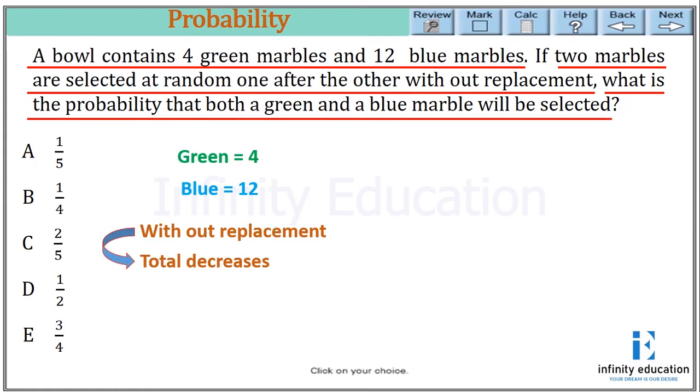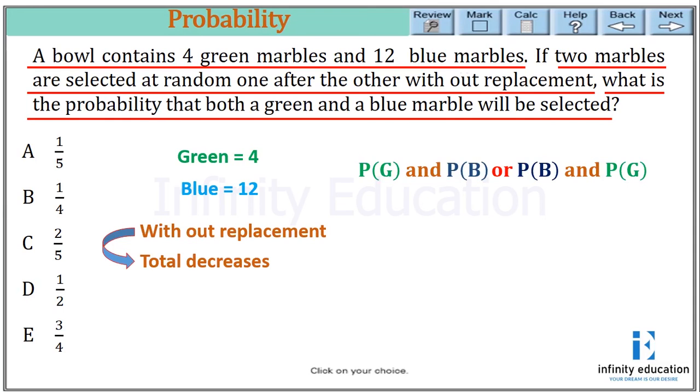So we know without replacement means the total decreases. Now the question is asking for the probability that both a green and a blue marble will be selected. So I'm looking for probability of green and probability of blue. Also, it can be probability of blue and probability of green. Most people might forget to consider the second case, and that's why they might end up with the wrong answer. But remember, when they ask for one blue and one green, it can be probability of green and then blue, and also probability of blue and then green.